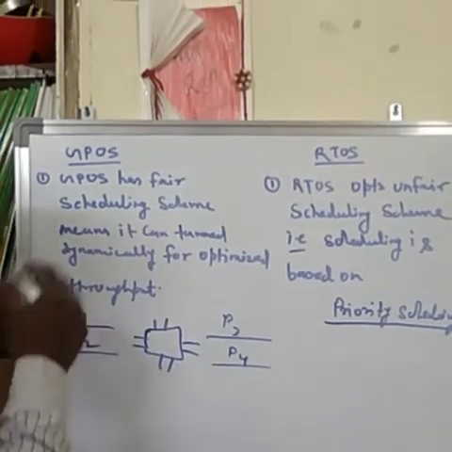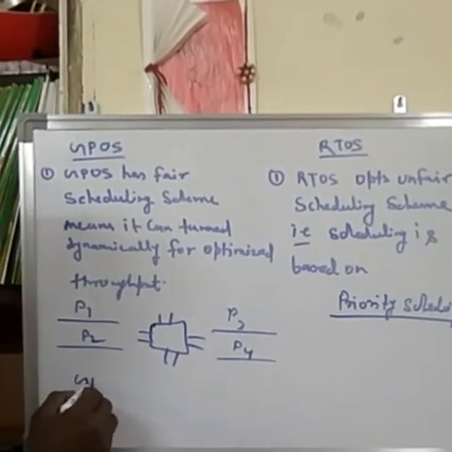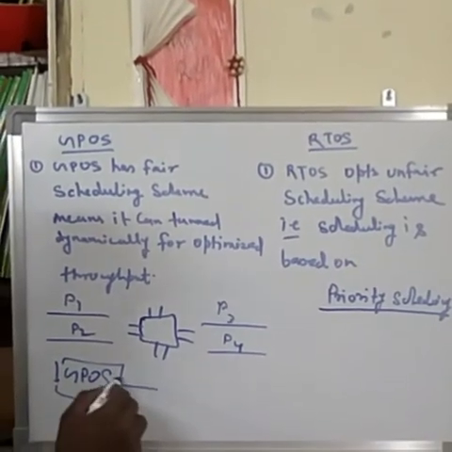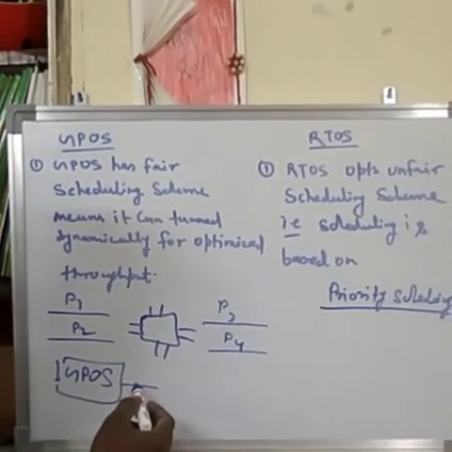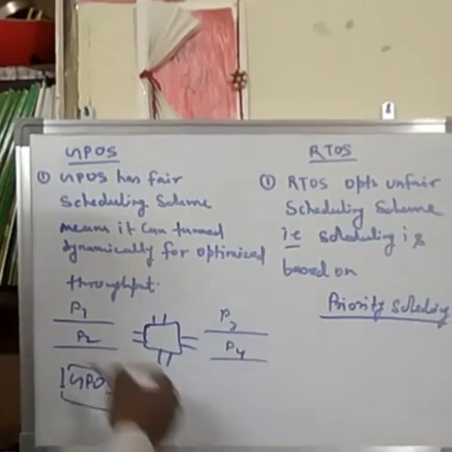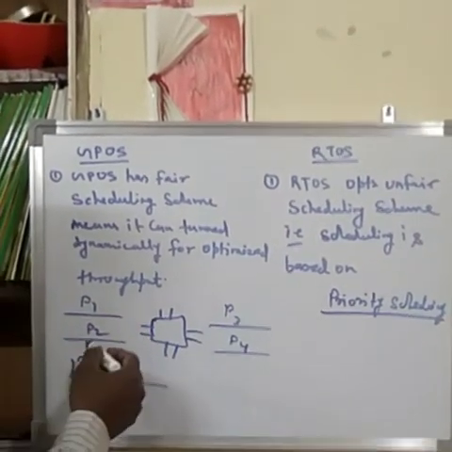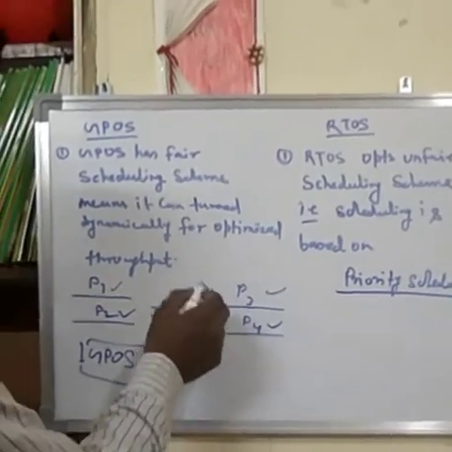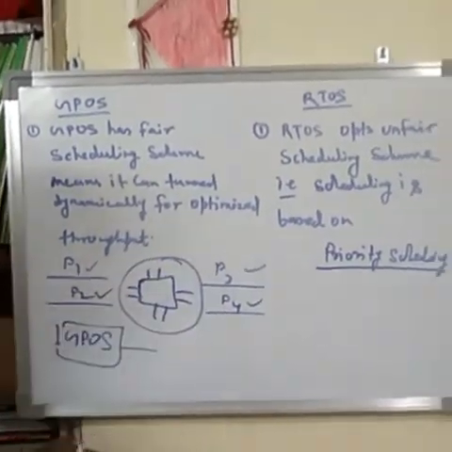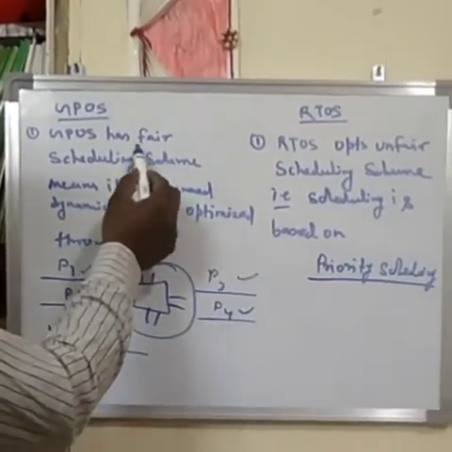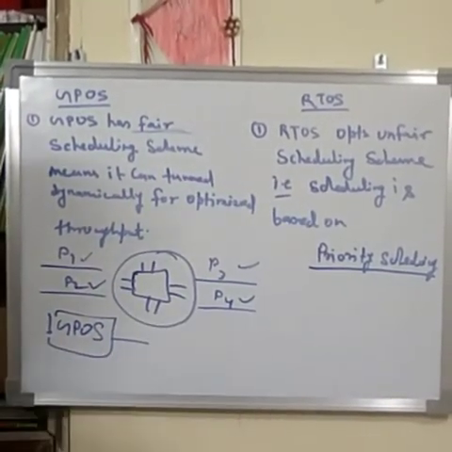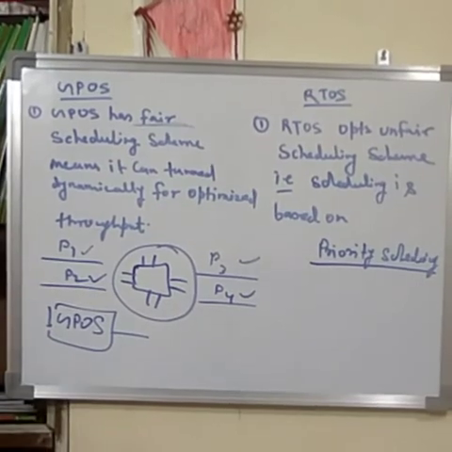So this GPOS scheduler will give equal priority to all these processes, so that all the processes can run simultaneously on the processor. So that's why it follows a fair scheduling scheme, and at the same time all processes run.